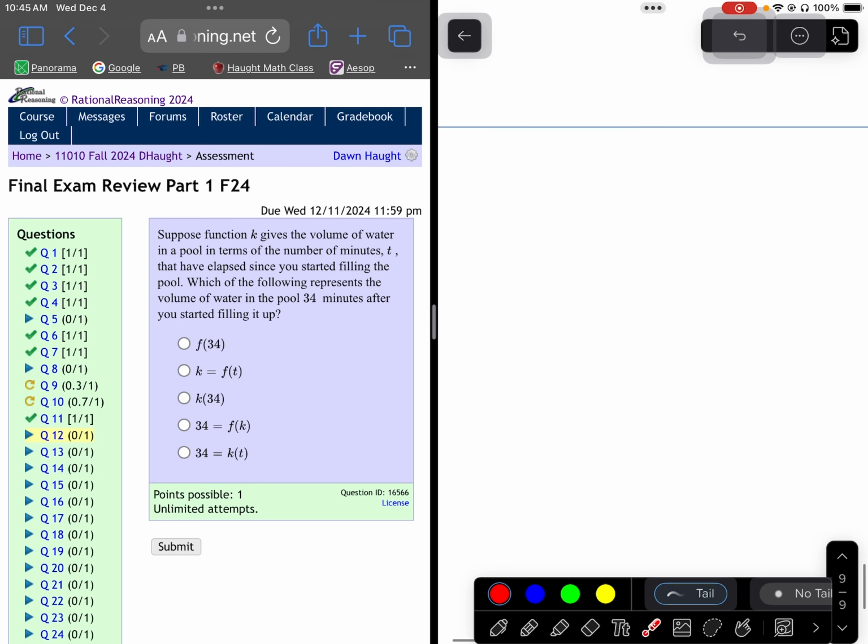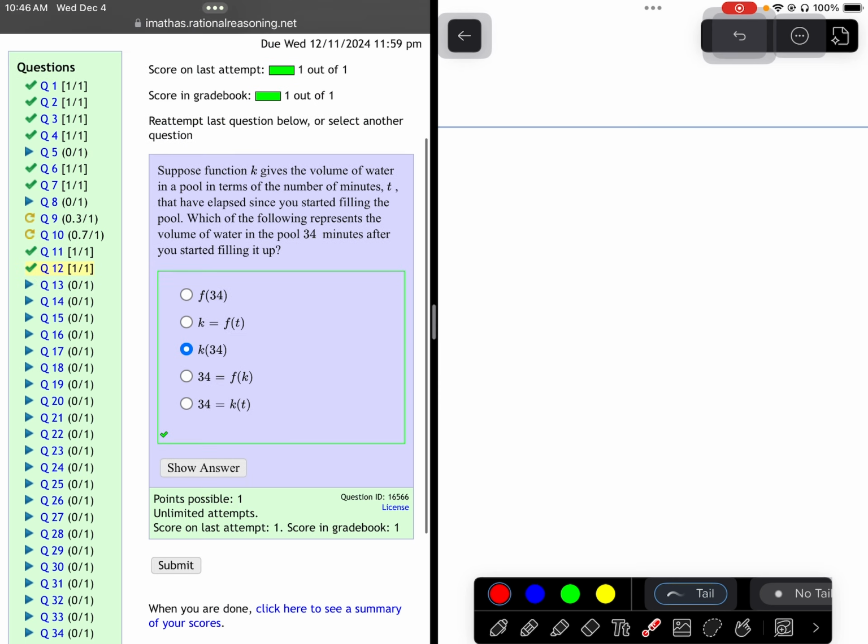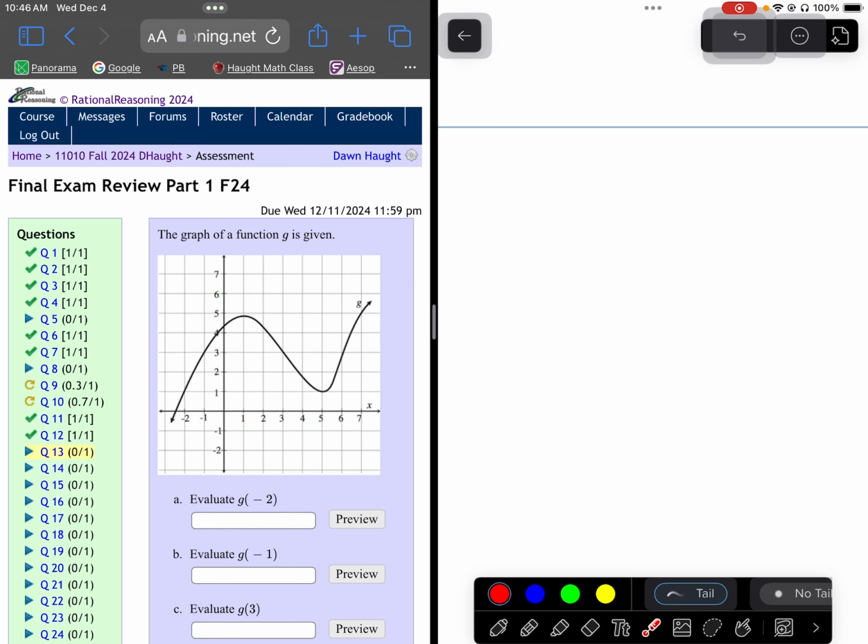It says suppose function k gives the volume of water in a pool in terms of the number of minutes. Which of the following represents the volume of water in the pool 34 minutes after you've filled it up? Well, our function is k, so the volume after 34 minutes would be k, the function k, if I plug in 34. So that was not a bad question. Let's look at question 13.